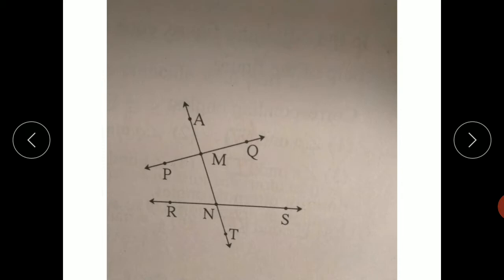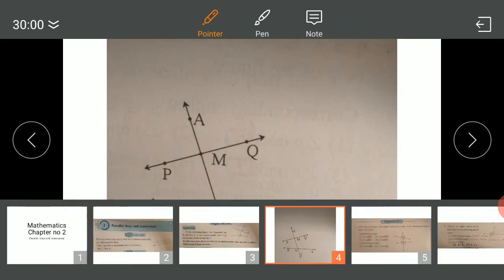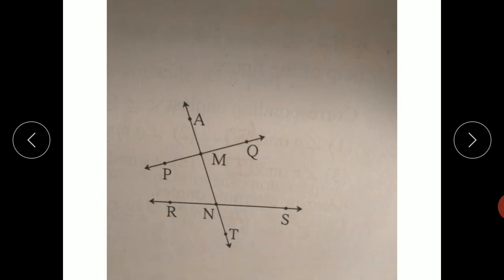There are four pairs of corresponding angles formed in the figure. Angle AMP and angle MNR are the first pair of corresponding angles. Second pair, angle PMN and angle RNT.